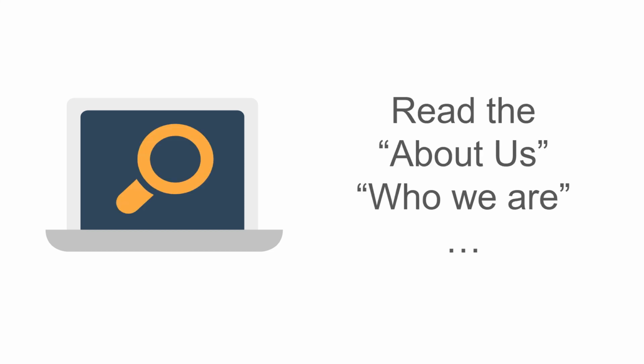Hint number 3. Look around the website for clues. Once again, sometimes the clues we get don't tell us definitively what the source type is, but it may indicate what the source type isn't. So what that means is, on the web page, look for an about us, or the who we are, or something else that the web page is telling us that might provide information about its purpose or its work.